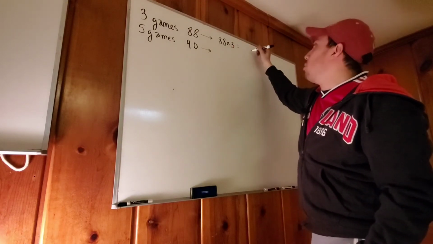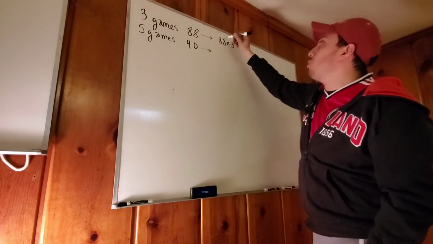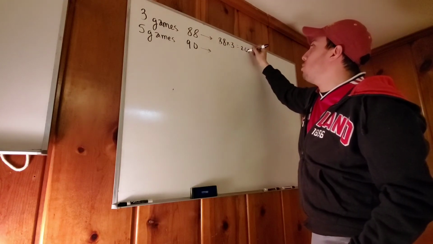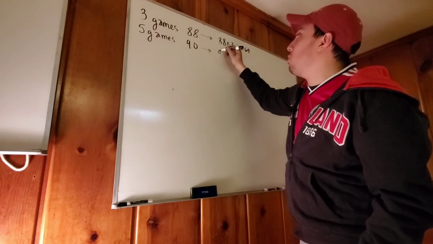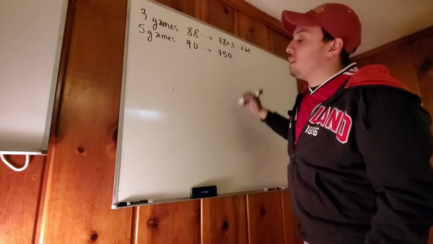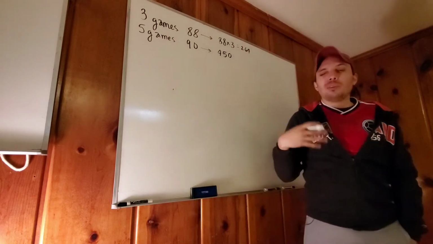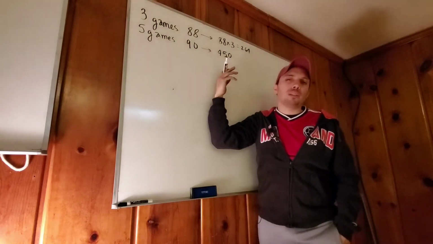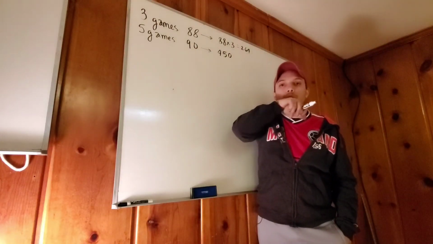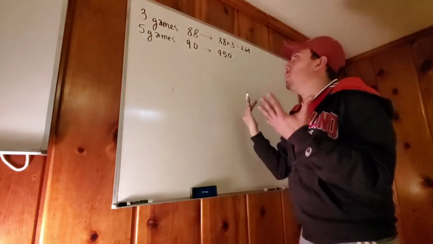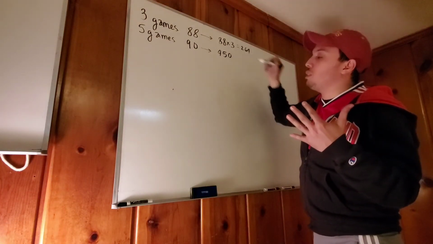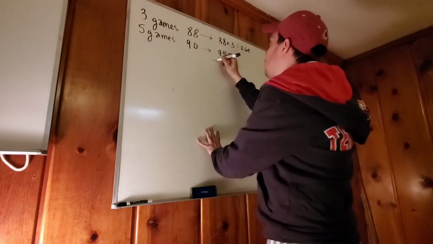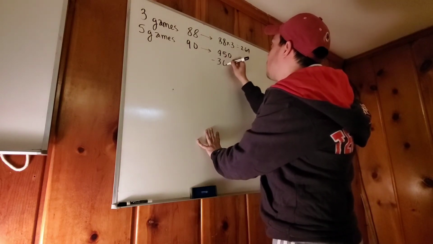3 times 8 is going to be 24, and a 2 goes up, and again 24, but this is 264, right? And then 90 times 5 is going to be 450. I'm not even going to bother multiplying, because I already know that 9 times 5 is 45, plus 0 is 450, all right? So that's what I did first. So he got 264 in the first 3 games, and then 450. Now we have to subtract 264 from 450.